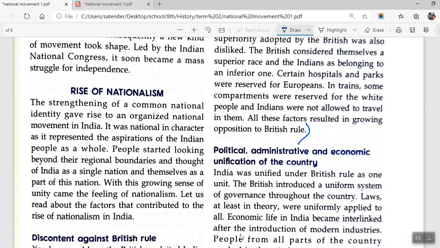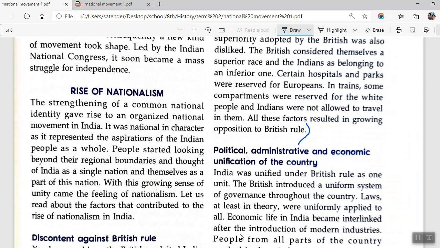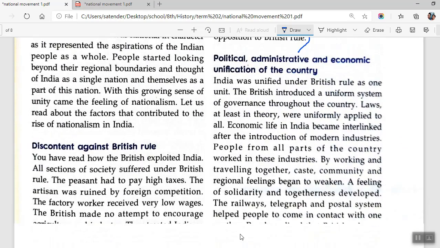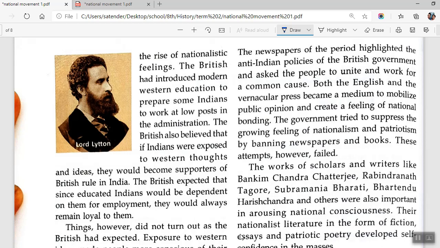This is your page number 79. Okay, now moving on to question number 2. Why did the British introduce modern education in India? For this, we just come to the next page, that is page number 80. You have to start from here.